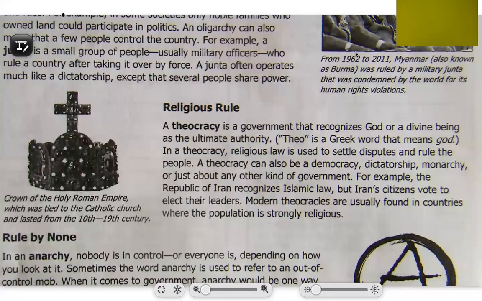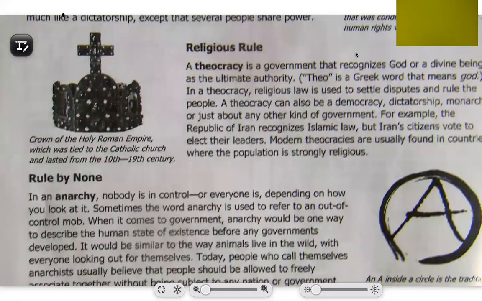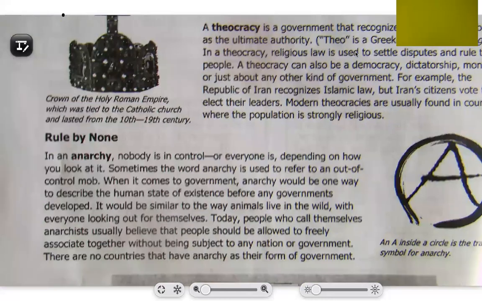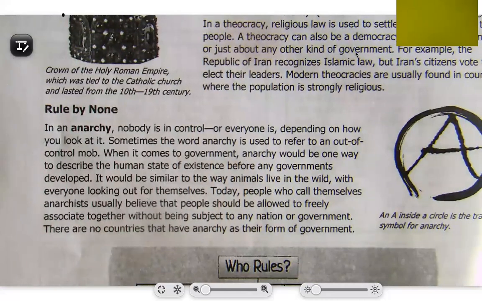For example, the Republic of Iran recognizes Islamic law, but Iran's citizens vote to elect their leaders. Modern theocracies are usually found in countries where the population is strongly religious. So remember that a theocracy focuses on God or religion.